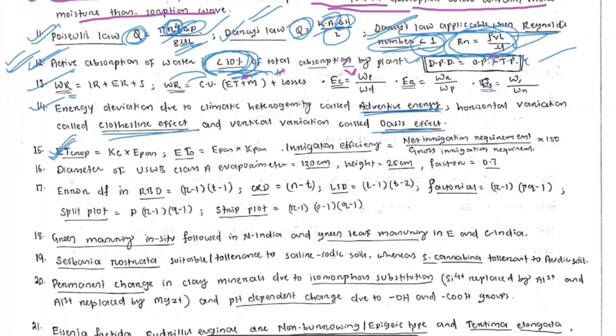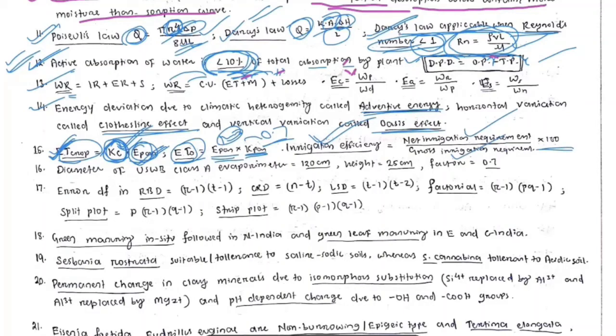Now crop ET, that is evapotranspiration from crop, is equal to crop coefficient into E pan. From pan evaporimeter value, we can estimate the ET crop, by multiplying the crop coefficient. Crop coefficient is a certain coefficient developed by scientists using different models, and this is highest during flowering stage. ET0, reference evapotranspiration, is the multiplication of E pan into K pan. K pan is 0.7. E pan is the water evaporated from the open pan evaporimeter. Irrigation efficiency is net irrigation requirement divided by gross irrigation requirement into 100.